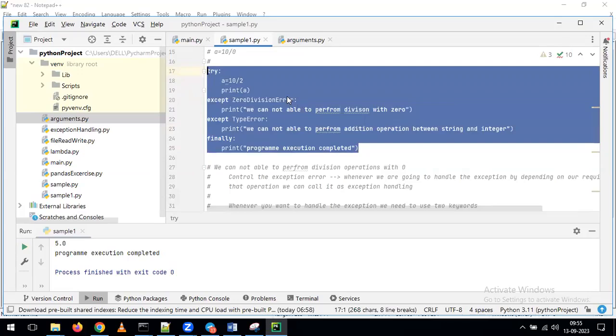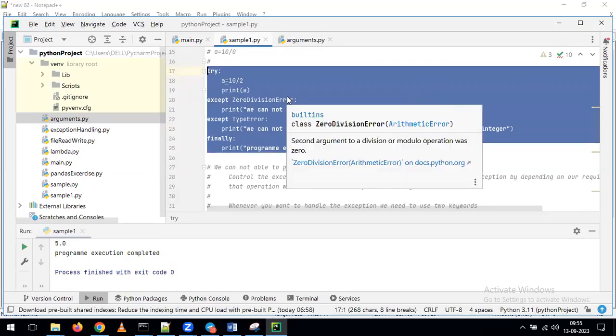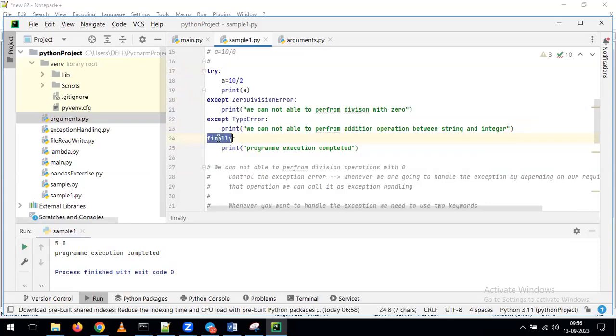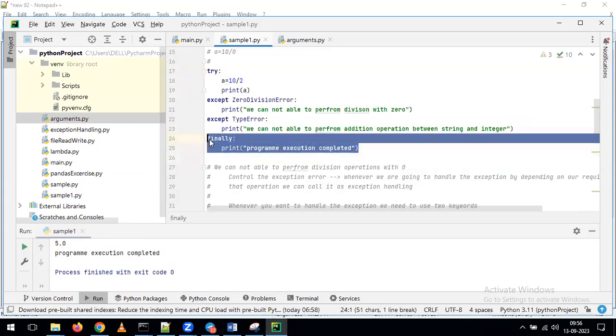As part of doing exception handling, if there is any error or if there is no error, you want to perform one operation by default. Whenever you want to perform any operation by default as part of dealing with exception handling, then we can use the keyword called finally. With that, we can perform some default operations as part of dealing with our exception handling.